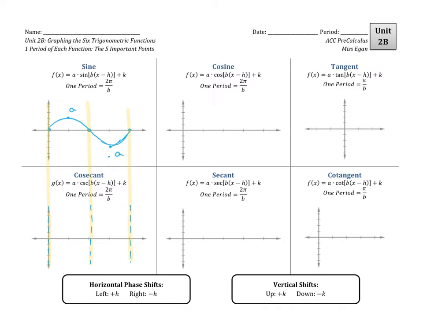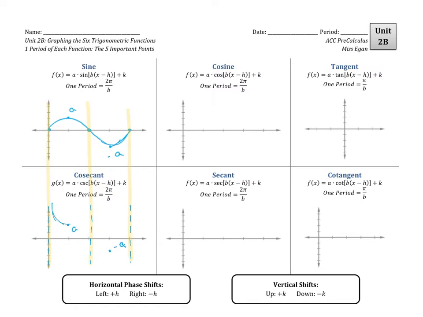Now, in between these values, cosecant actually does the same thing that sine does. The first part, it goes to whatever the A value is, and the second part, it'll go to whatever the negative A value is, the opposite of the A value.